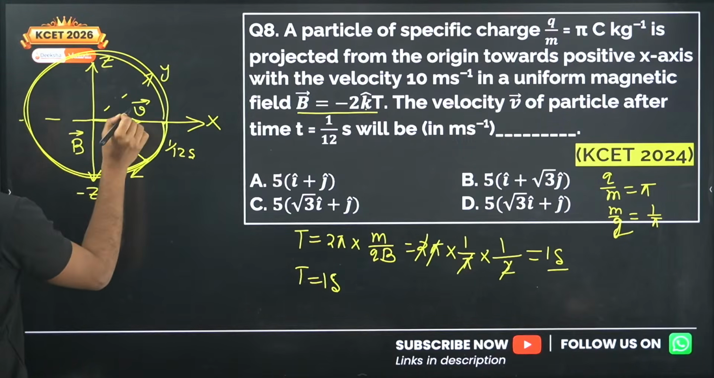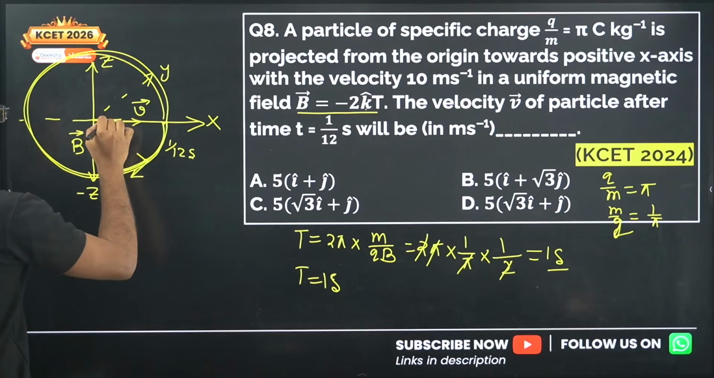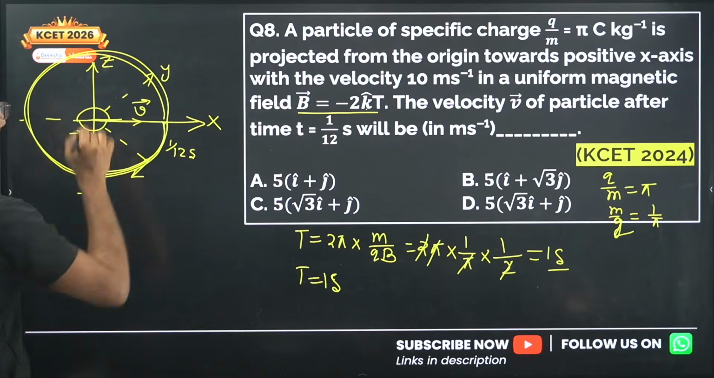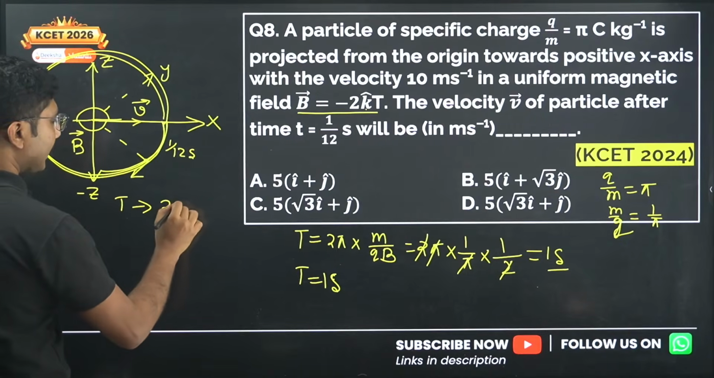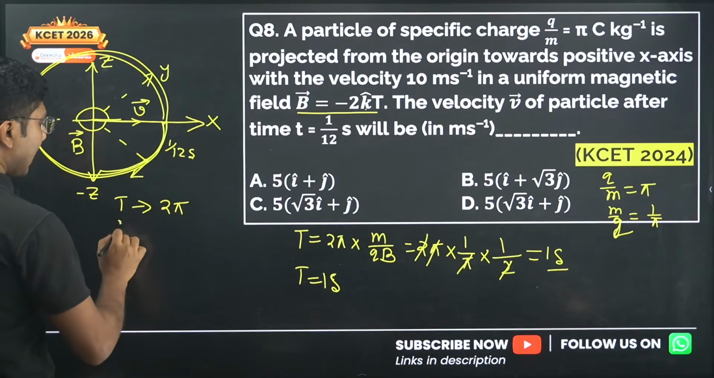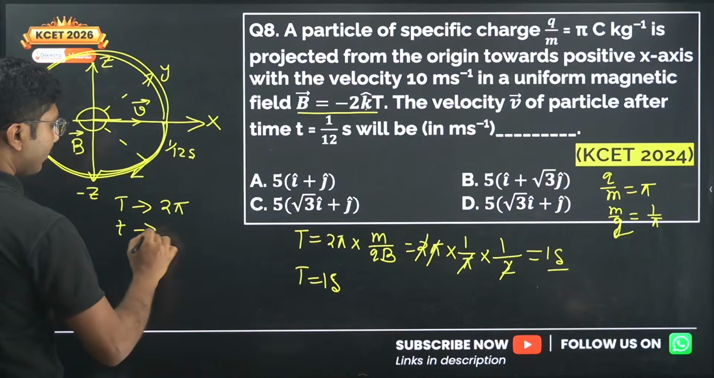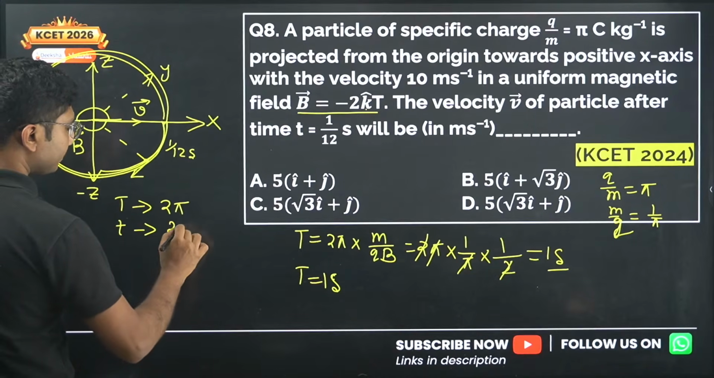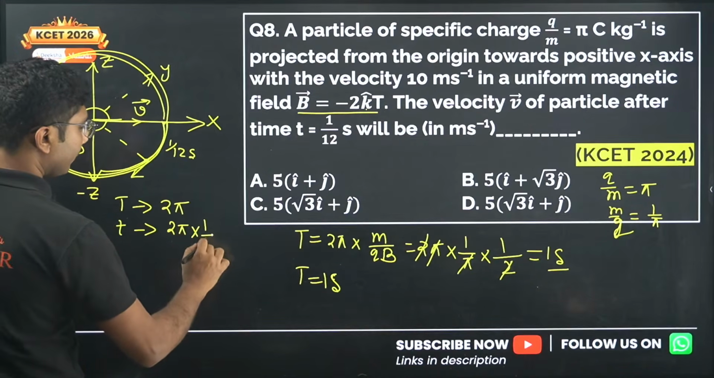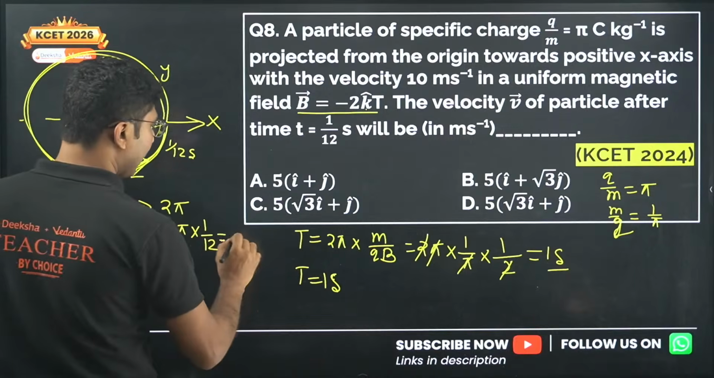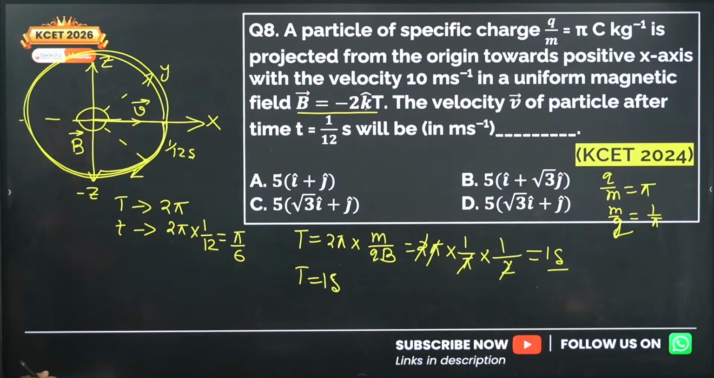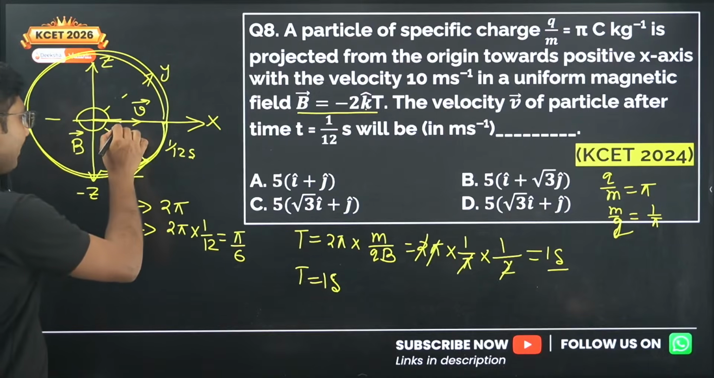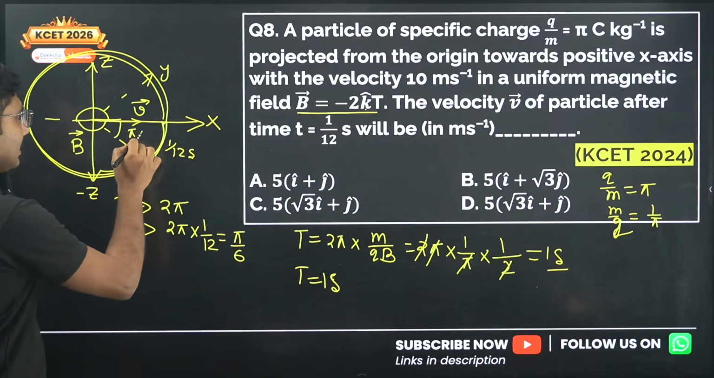So what is the meaning of one complete rotation? One complete rotation means it is rotating by an angle pi plus pi, that is 2 pi. So total angle in the time t is 2 pi. What is the time in small t? That will be 2 pi into 1 by 12, that is pi by 6. Pi by 6 is the angle of rotation. So we calculated the angle by which it will rotate, pi by 6.